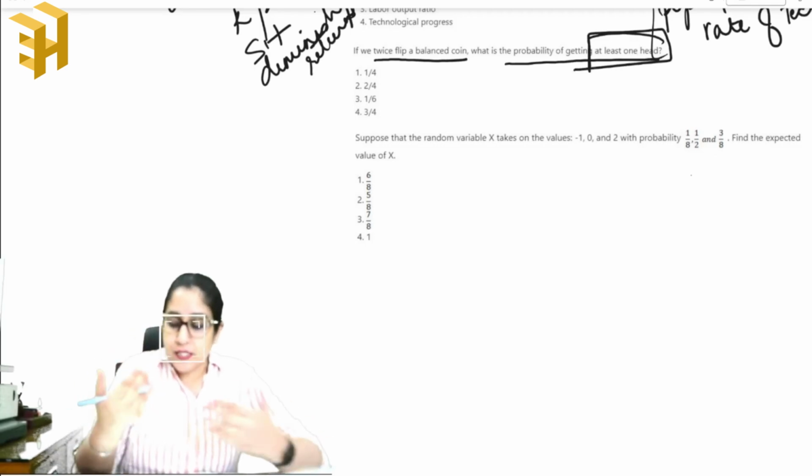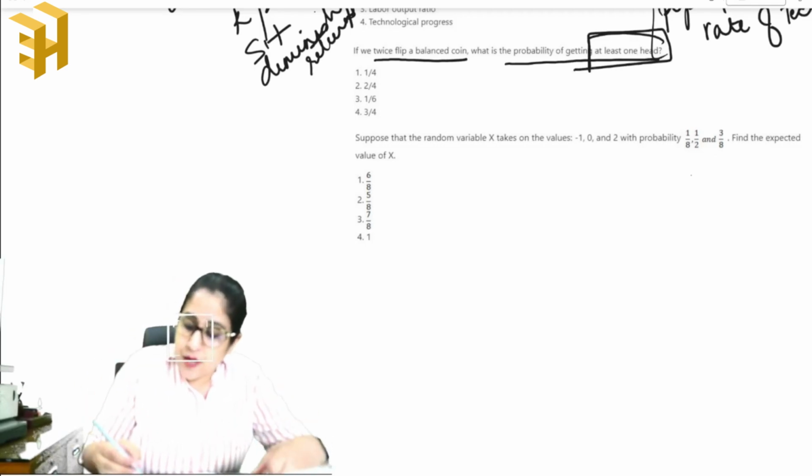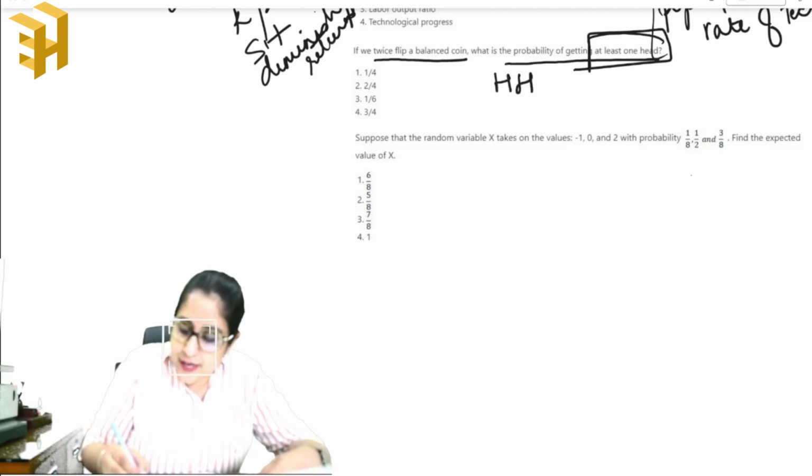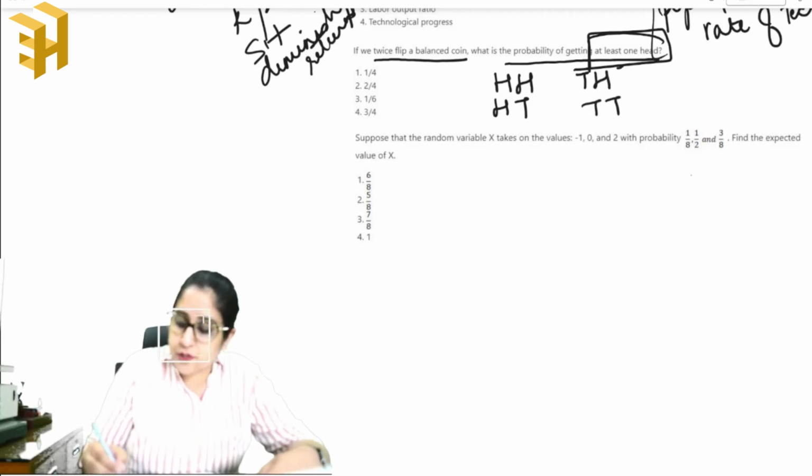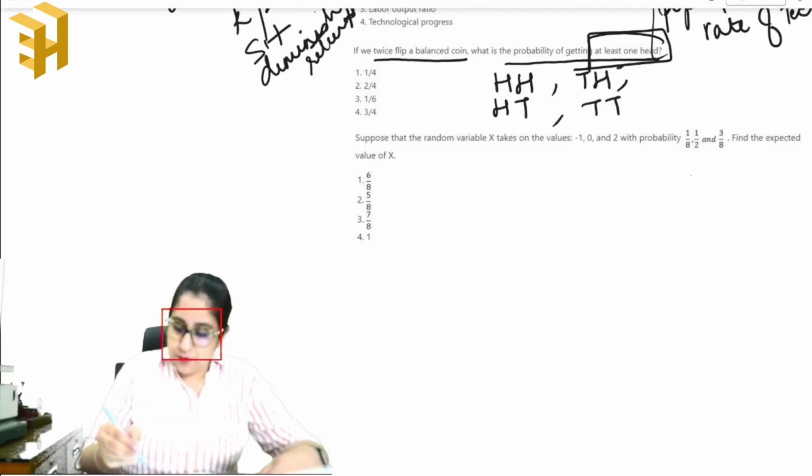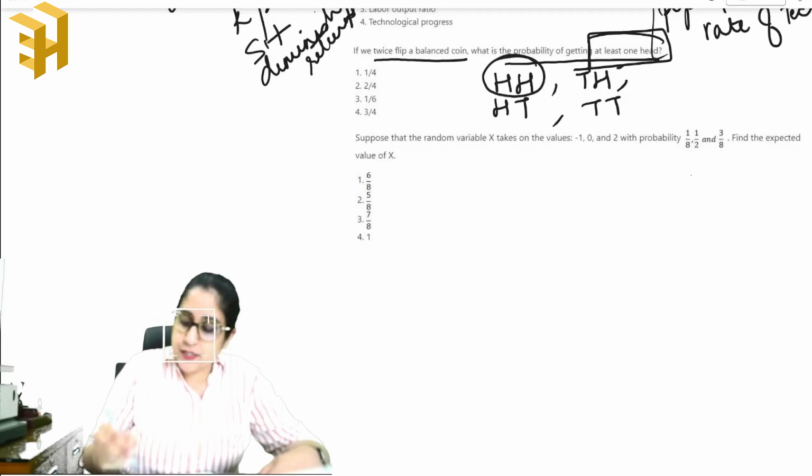Let's list out the possibilities. One possibility can be head head, head tail, tail head, tail tail. So there are four possibilities. Out of this, at least one head is in head head, head tail, and tail head.